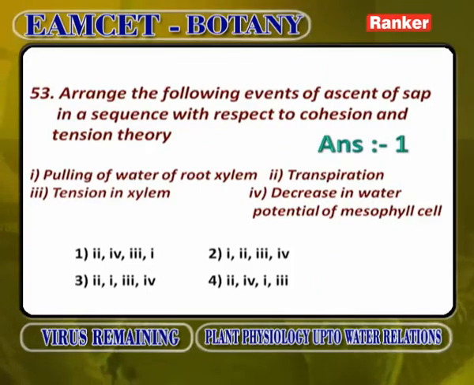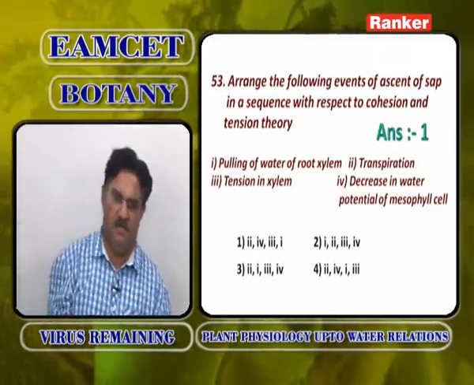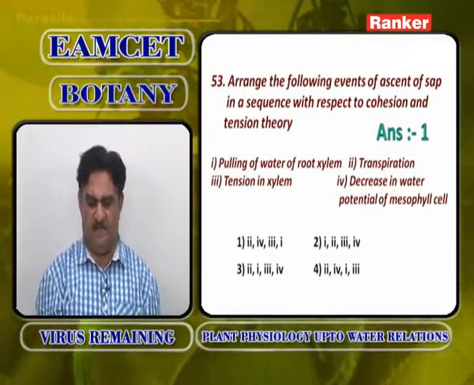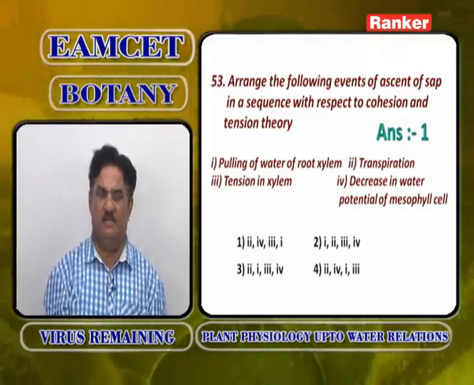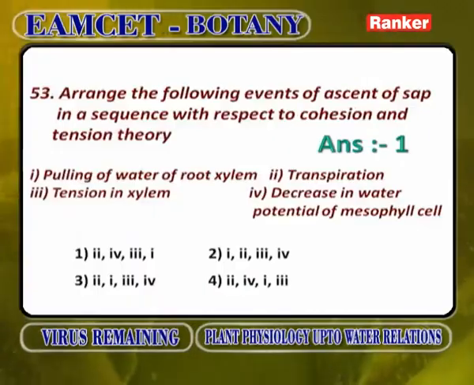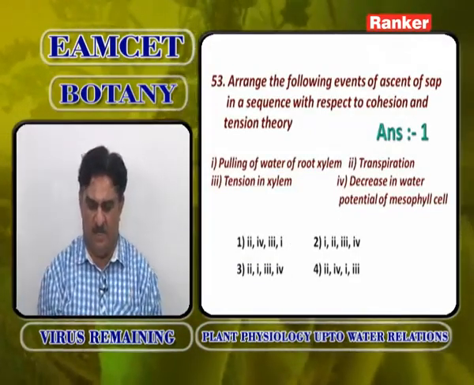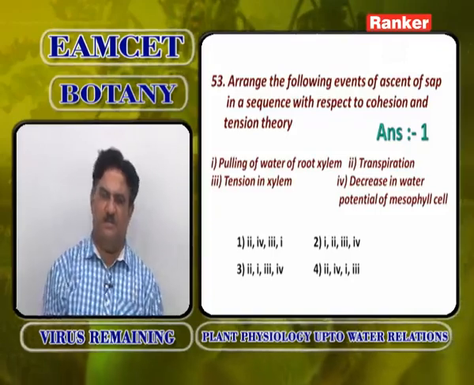Arrange the following events of ascent of sap in sequence with respect to the cohesion tension theory. Cohesion tension theory was proposed by Dixon, who said that transpiration is responsible. First always transpiration, because loss of water creates pressure to absorb water. Next is decrease in water potential of mesophyll cells.